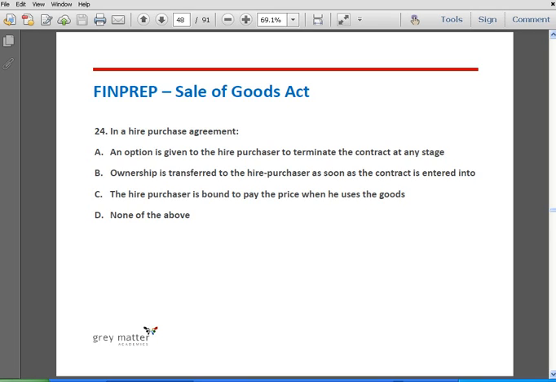The other three options, that is B, ownership is transferred to the hire purchaser as soon as the contract is entered into. This we have already discussed. The ownership is transferred only at the end, that is, only on payment of the last installment, and hence this option is wrong. Then we come to option C, the hire purchaser is not bound to pay the price when he uses the goods. The person who purchases the goods on hire has to pay the agreed installments for using the goods, and hence option C is wrong. None of the above is anyway not the option, and hence option A is correct.